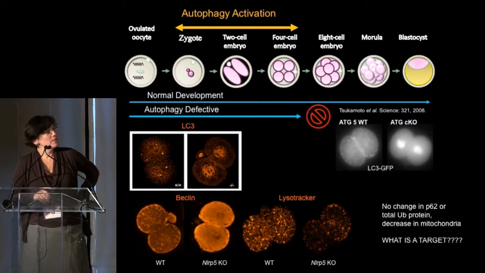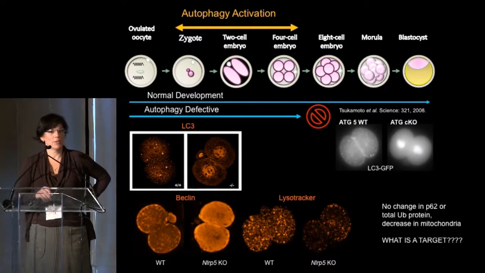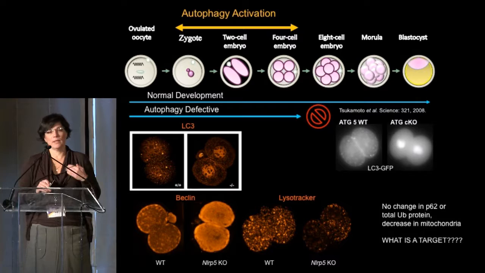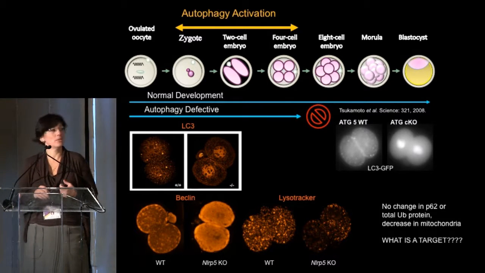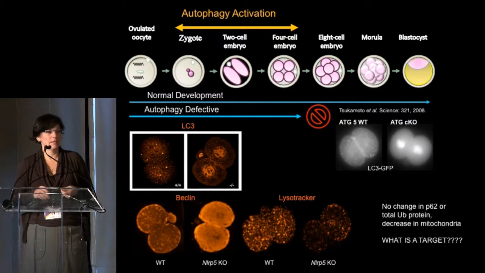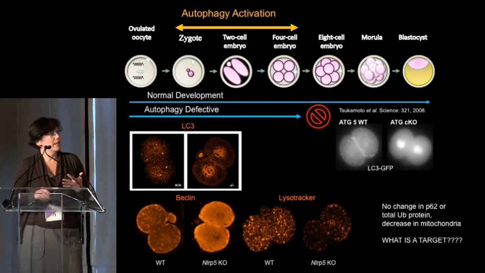And in 2008, a beautiful work from Japan actually showed that early pre-implantation embryos are required to undergo a process of autophagy. So sometimes between the zygote and 8-cell stage, a lot of the maternal proteins have to be degraded in order to proceed through the development. And if you mess up this pathway by genetically deleting genes that stop autophagy, you basically end up getting abnormal embryo development and arrest anywhere between 2 to 8-cell stage.